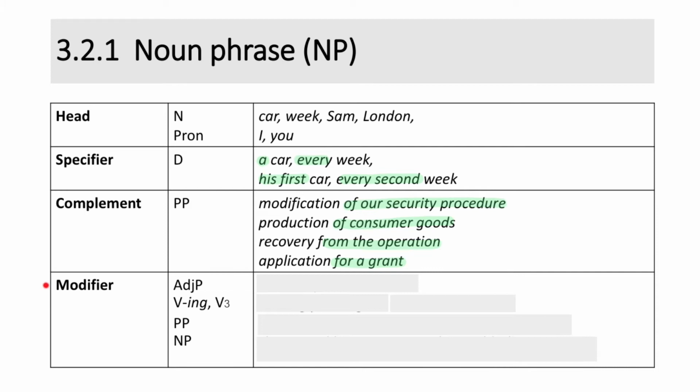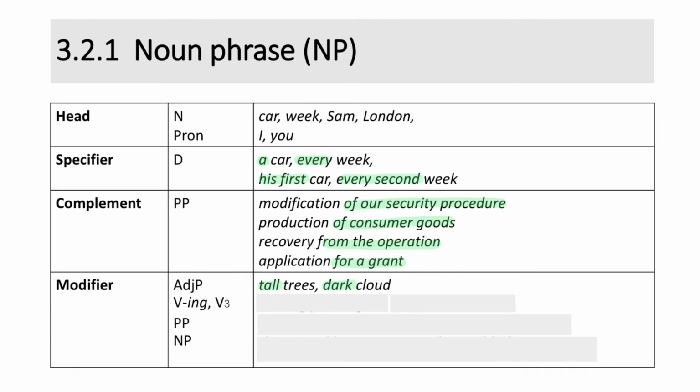Next, modifier. What can serve as a modifier of a noun are adjective phrase, verb in the present participle form, verb in the past participle form, preposition phrase, and noun phrase. For example, in the noun phrases like tall trees and dark crowd, the modifiers are tall and dark.